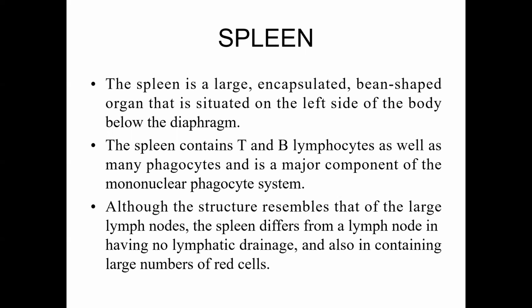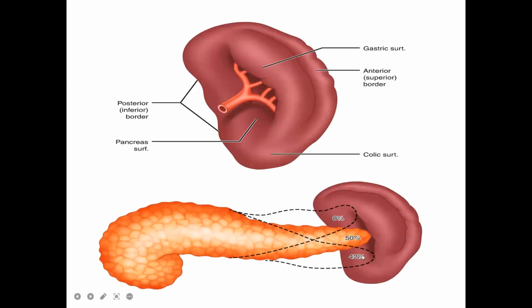Although its structure resembles that of the large lymph nodes, the spleen differs from the lymph node in having no lymphatic drainage, and it contains a very large number of red cells. That's why the spleen is reddish brown in color.